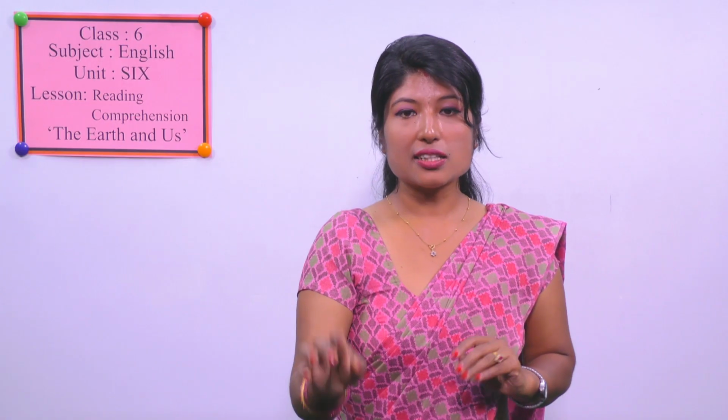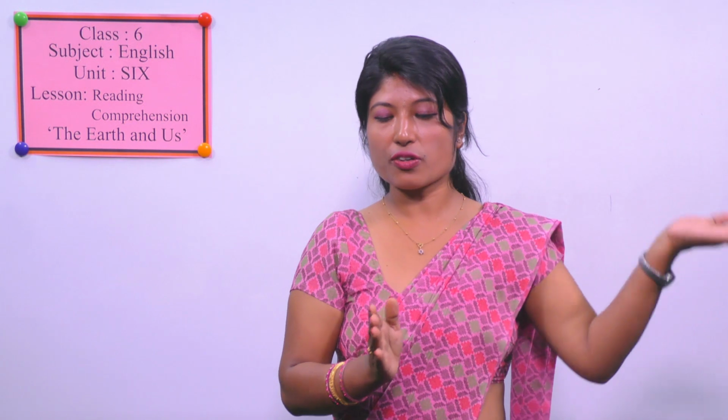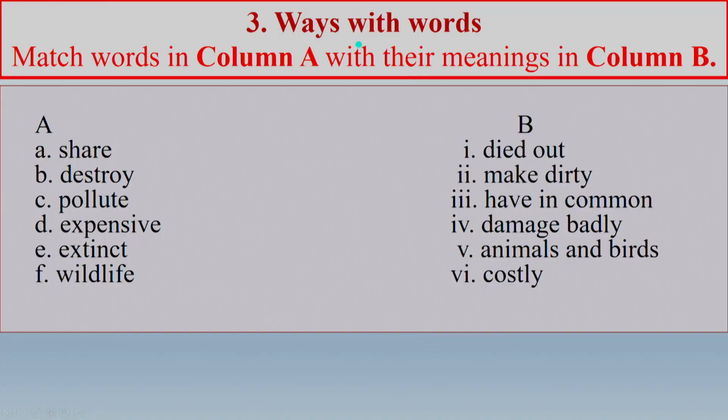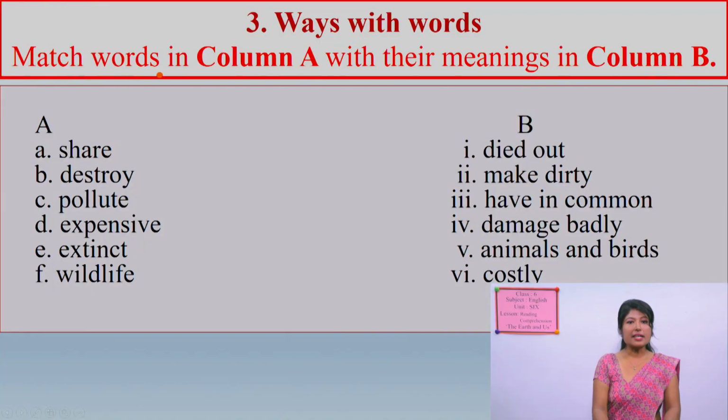Alright, these are the questions given before the lesson. Now let's get into the exercises. The first exercise given here is Ways with Words. Match the words in column A with their meanings in column B. Share, destroy, pollute, expensive, extinct and wildlife. Let's match them with the meanings.